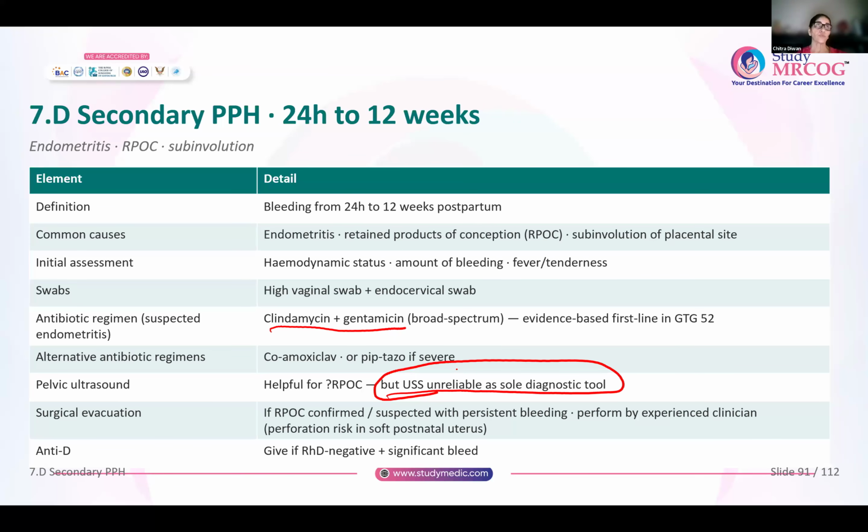Once you are sure that there are retained products of conception, under antibiotic cover, surgical evacuation is done by an experienced clinician. Remember, there is a very high risk of perforation of the postnatal uterus because the uterus has become very soft. And any woman who is RhD negative and has had significant bleeding, please don't forget to give anti-D prophylaxis.